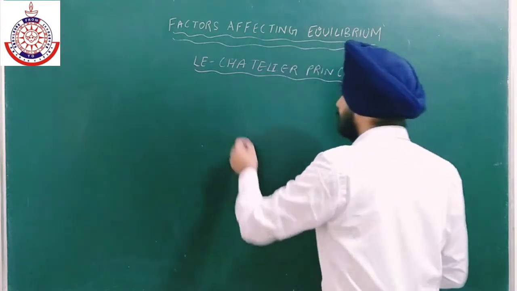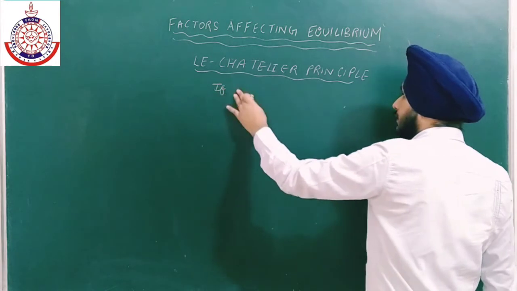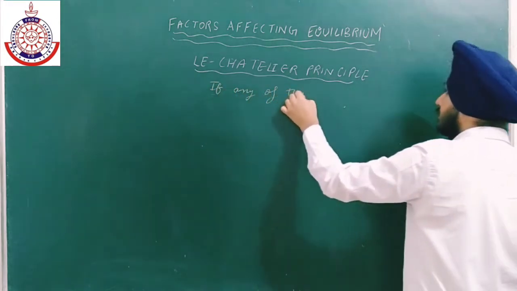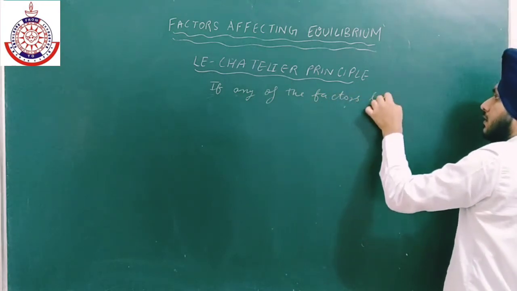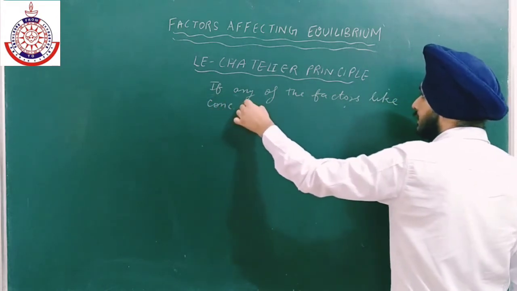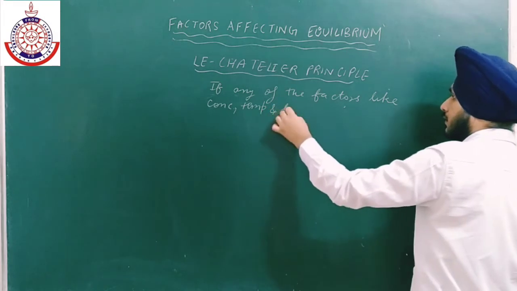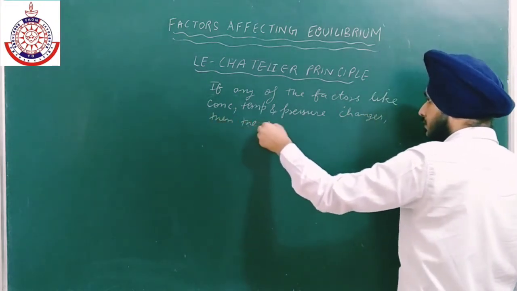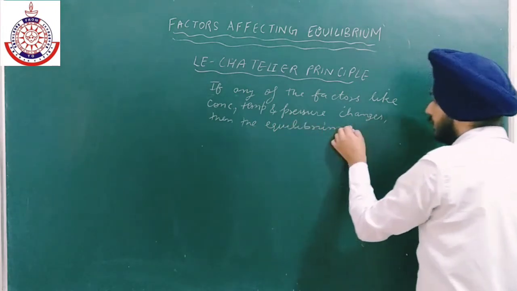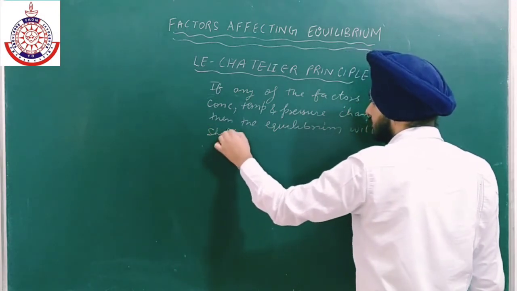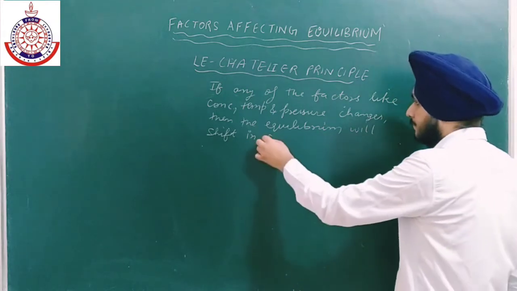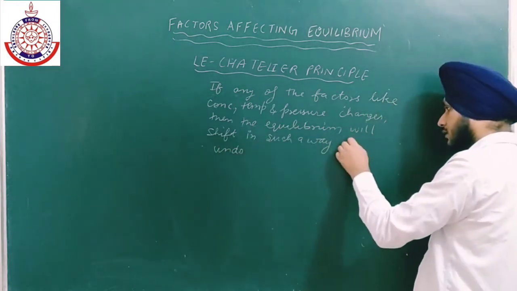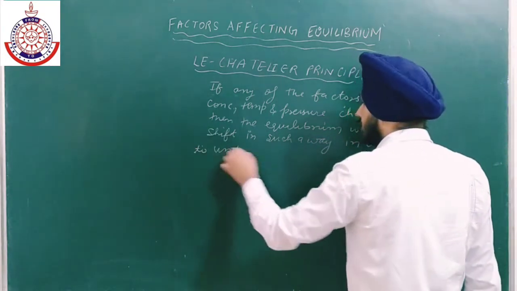So according to this principle, if any of the factors like concentration, temperature, pressure changes, then the equilibrium will shift in that direction, or it will shift in such a way to undo the change.